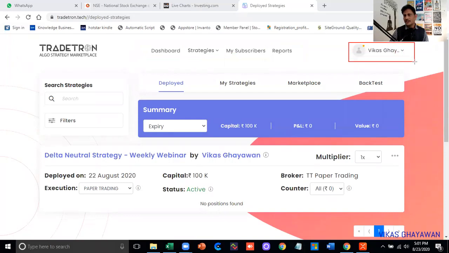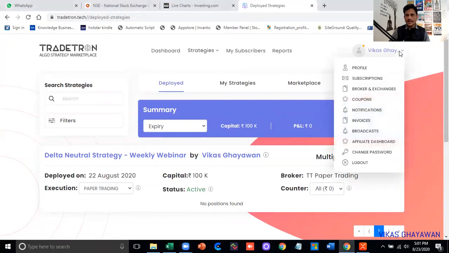Here you can see your name will be there, and here is one drop down, right? When you come to this page, you will see this dashboard, and if you want to add your broker, you can add your broker and trade with that. So if you want to add your broker, just click here on this drop down, and you will see here broker and exchanges. So just click on that.